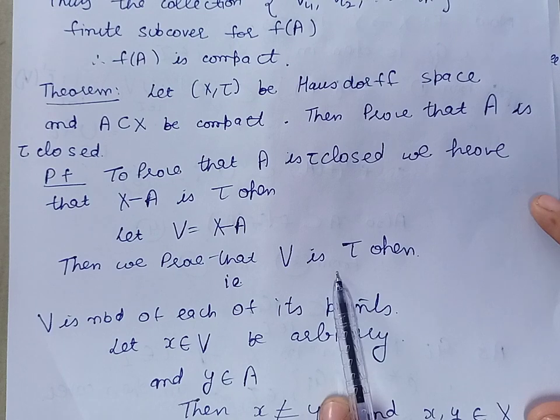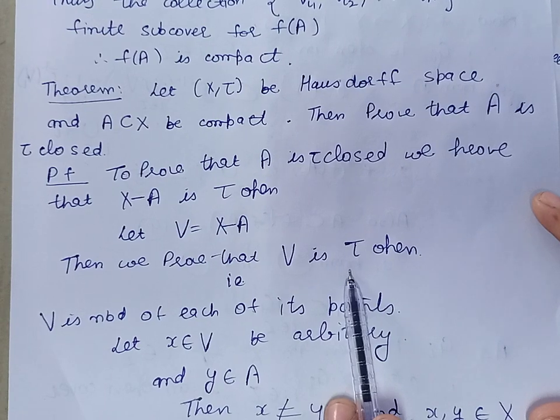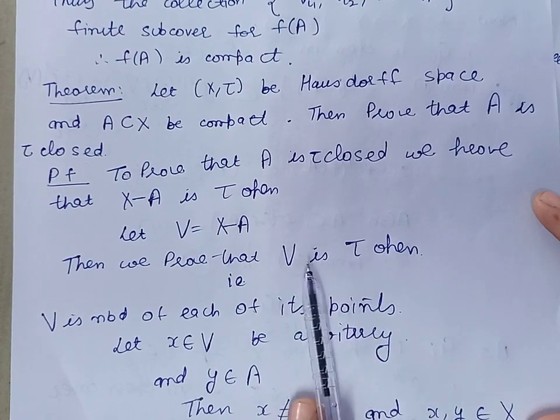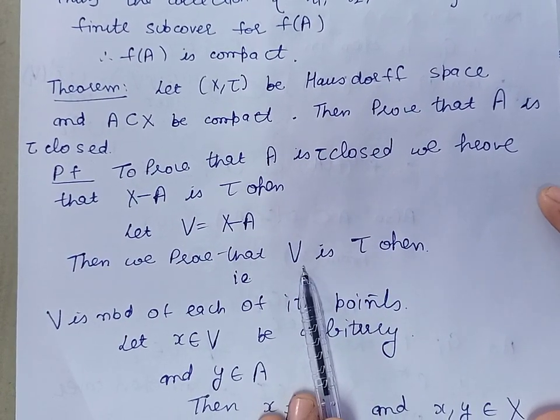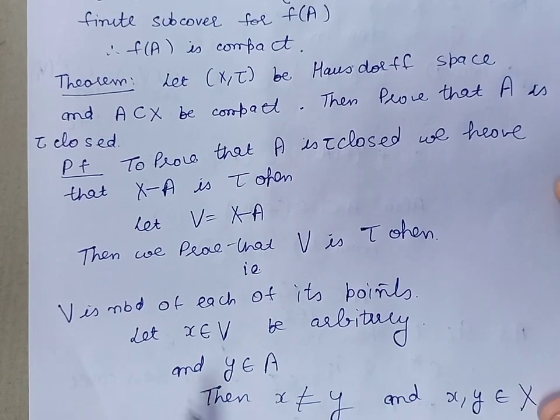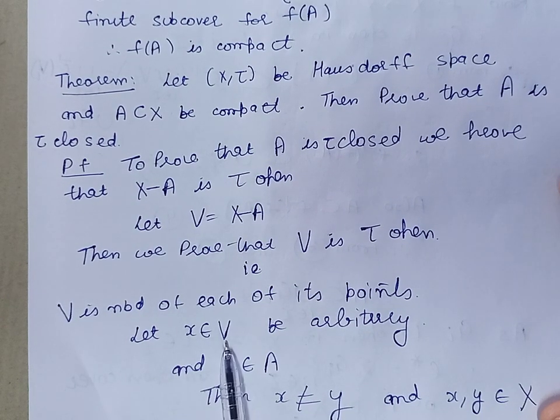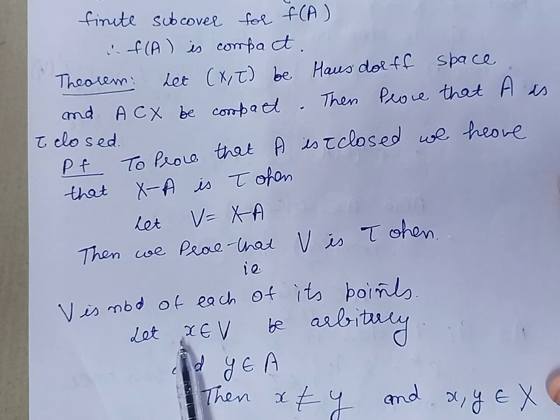Now we know that a set is open if and only if it is a neighborhood of each of its points. So in order to prove that V is open, we show that V is a neighborhood of each of its points. So let us take an arbitrary point X belonging to V. Now we claim that V is a neighborhood of the point X.